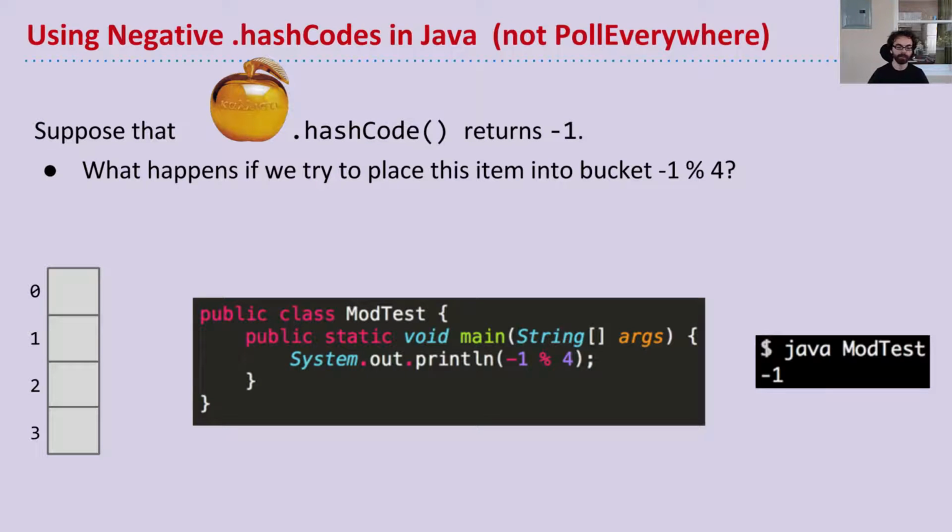Well, what that means, though, that we want to consider is, well, we said using the modulus operation might be a good idea. And so the question is, what happens if you try to take this apple, take its hash code -1, mod it by 4, and try and put it in this array. What do you think will happen? Okay. Well, it turns out that -1 mod 4 is -1, so it'll try to put it in bucket -1, which will be an array index out of bounds exception. And so that's one of the challenges you're going to have in Lab 9. Okay, just throwing that out there.